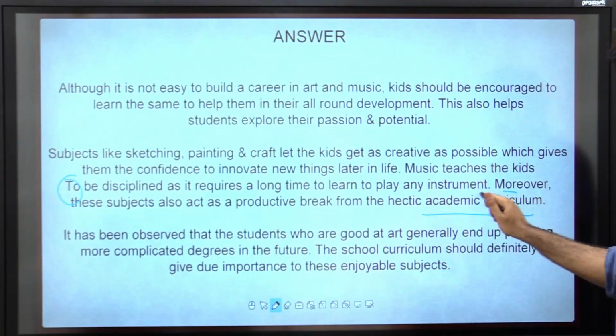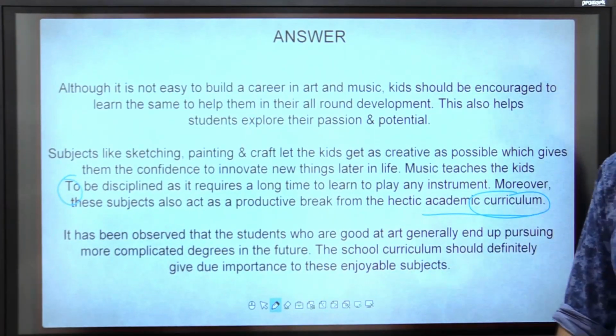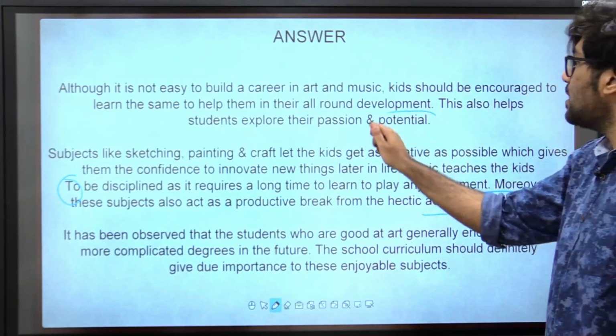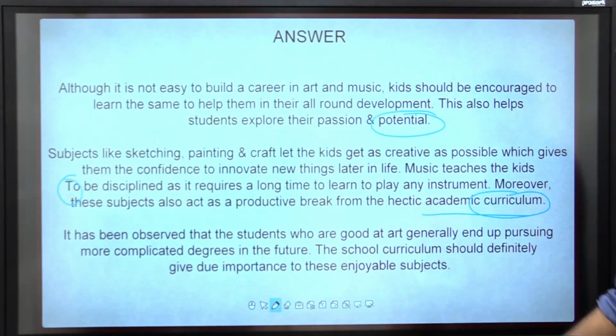Alright. Vocabulary word, easy, simple. Do I need to tell what curriculum is? Everyone knows what that means, right? Potential. Let's come to vocabulary later.